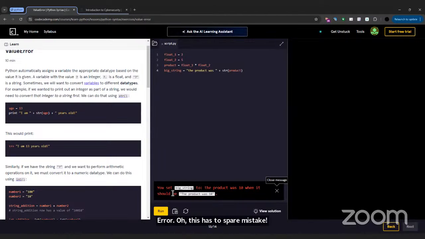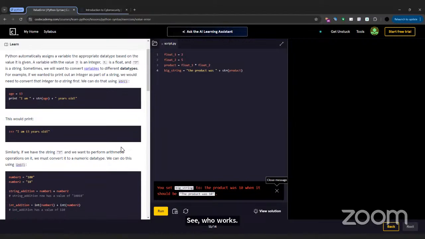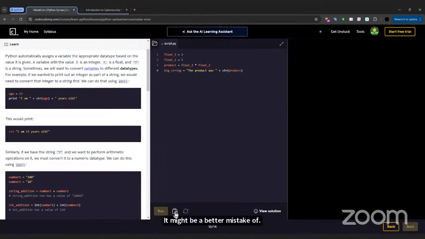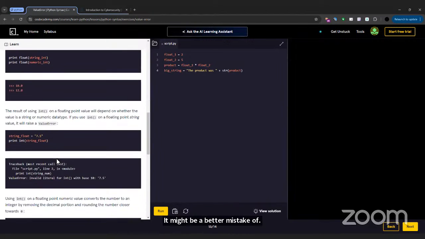Let's see if it works. So then we'll see where we messed up. It might just be a spelling mistake, grammar mistake. Okay, then that's worked now.